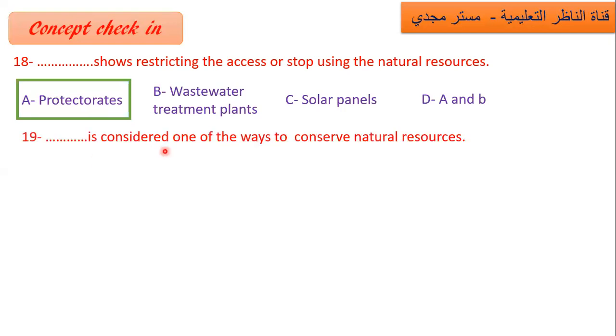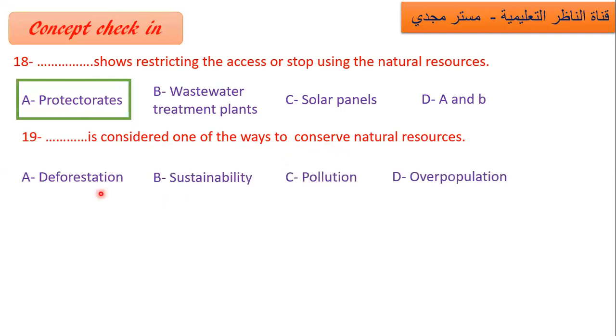Number 19 is considered one of the ways to conserve natural resources. Which one? Deforestation, sustainability, pollution, overpopulation. Considered one of the ways to conserve. Straight away I go to sustainability. So we have two ways to conserve natural resources. Do you remember them? Yes, number one, sustainability. Number two, preservation. Okay.